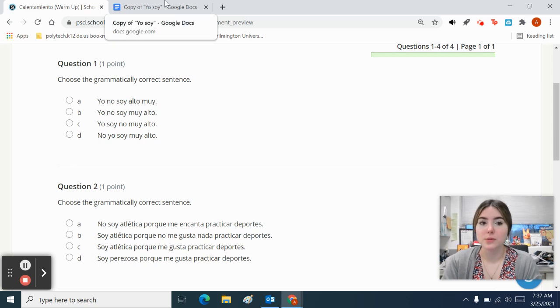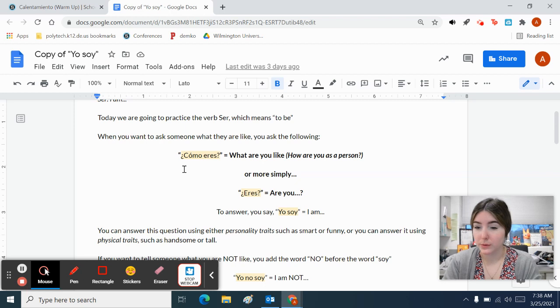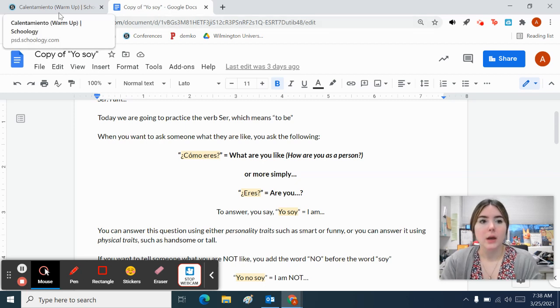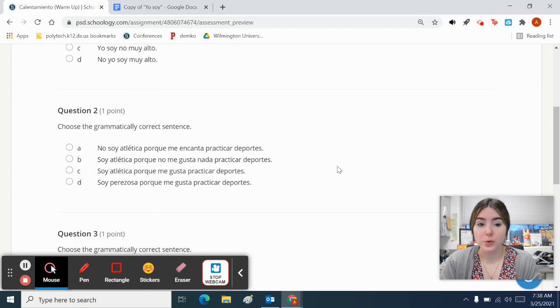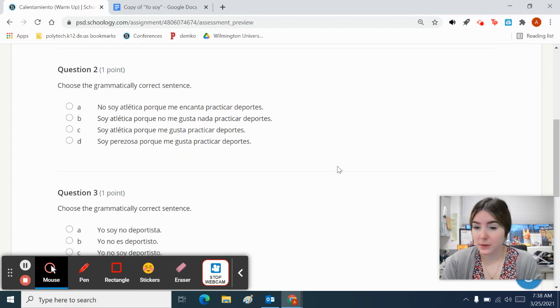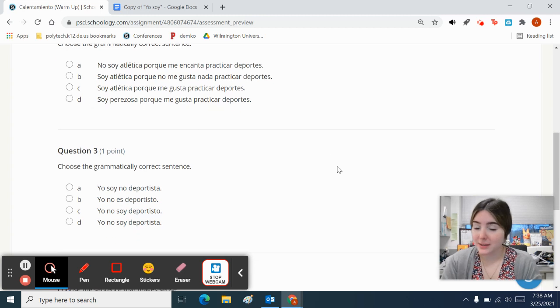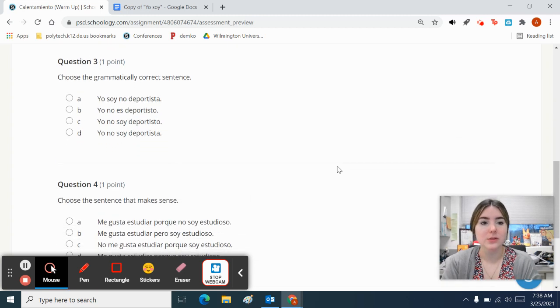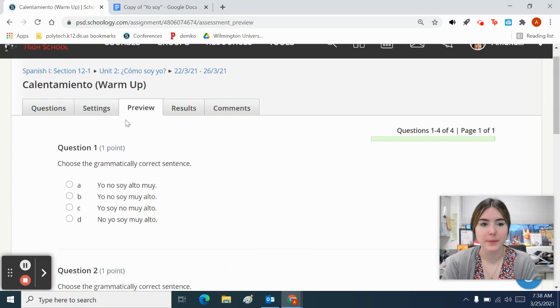So if you need to, refer to your notes from Yo Soy, which is what we used on Monday, to figure out word order. Some of them are going to be based on word order. And then some of them are also going to be based on reasoning, word choice, but, because. So go ahead and choose the correct sentence. Whatever your best score out of 3 is shall be your grade.